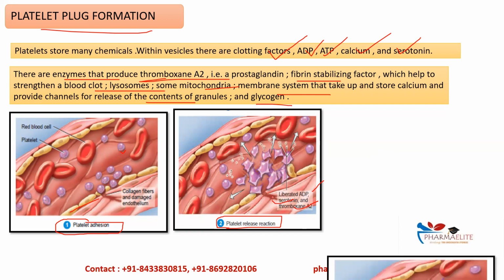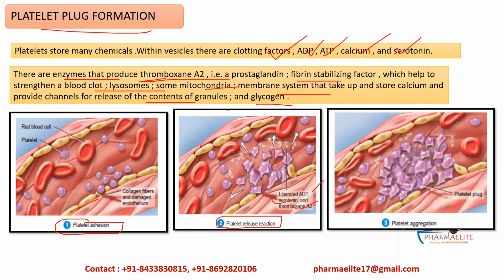Then the next step is platelet aggregation. You can see here this ADP will introduce a stickiness in the nearby platelets, and due to this stickiness they will aggregate together and form the platelet plug. So these are the three steps which are involved. The first step is platelet adhesion, then followed by platelet release reaction, then followed by platelet aggregation.